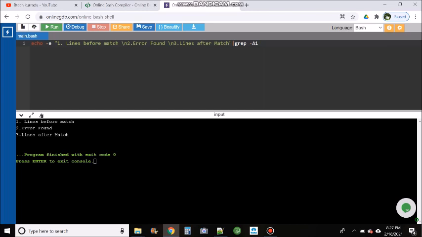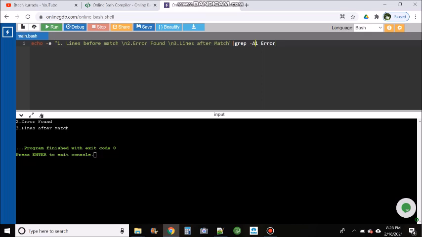In this case I want to print 1 line after the pattern match. You can see the output, right? Initially I had 3 lines with this data. Now I got this error found message and also the line after it. This way you can get the lines after a pattern match.